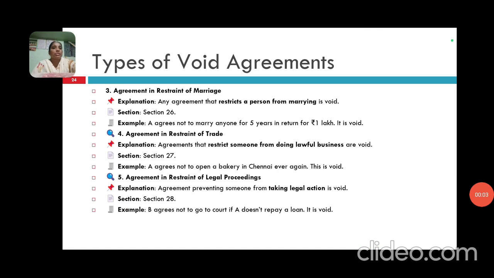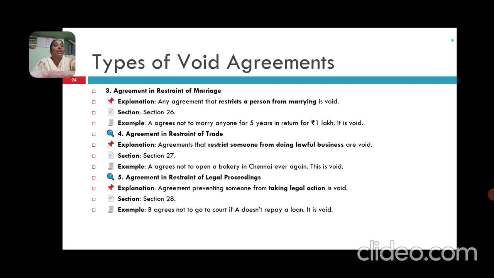Now I will explain the agreements in restraint of marriage. An agreement that restricts a person from marrying is void. A agrees not to marry anyone for 5 years in return for 1 lakh. It is void.